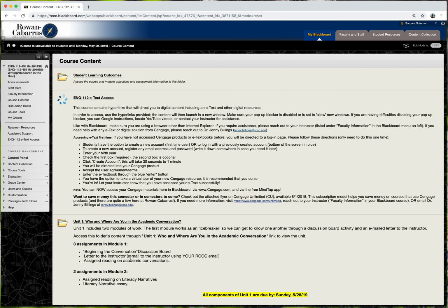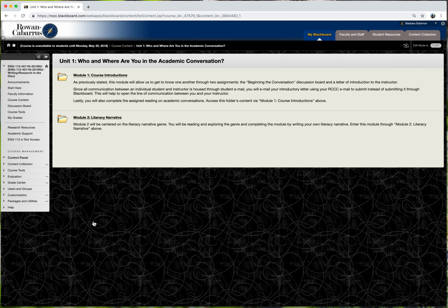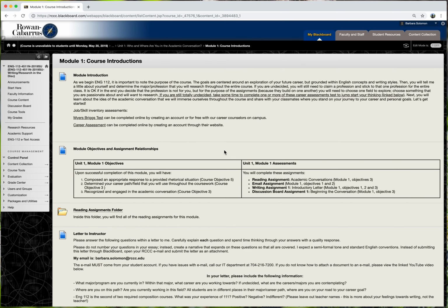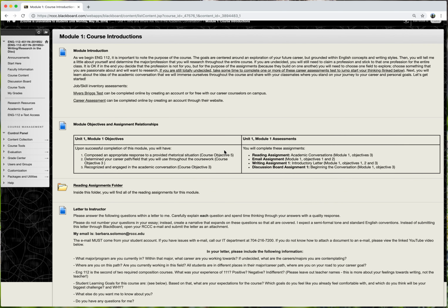Now, for each of the assignments within the module, you're just going to have to be very independent and make sure that you're working within those modules and not waiting until the last minute, more importantly, so you can successfully meet the deadline that's listed within the unit folder. So if we're clicking into Unit 1, it's going to take us to folders for each of the separate modules, and I definitely suggest that you look at each of the modules first so that you can, again, get a sense of what you're supposed to be doing within each module and that you can pace yourself accordingly.